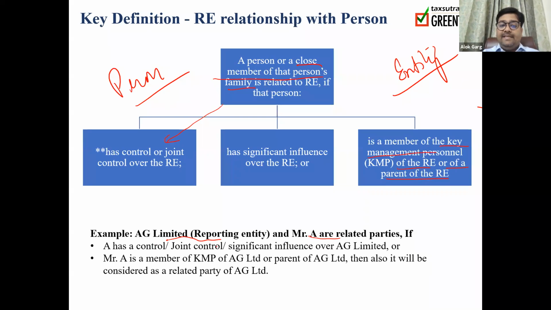Mr. A and AG Limited are related parties if Mr. A has control, joint control, or significant influence over AG Limited, or Mr. A is the KMP of AG Limited or KMP of the parent of AG Limited. Then also he will be considered a related party of AG Limited.